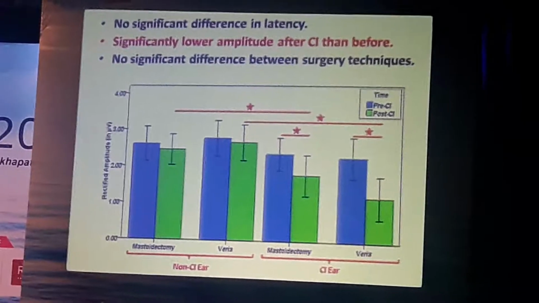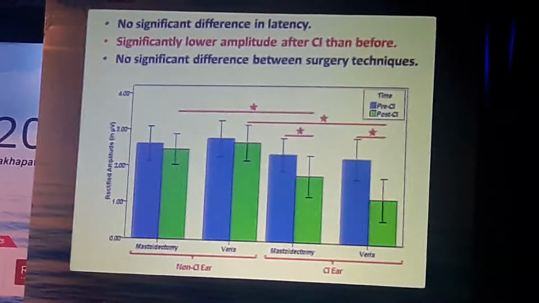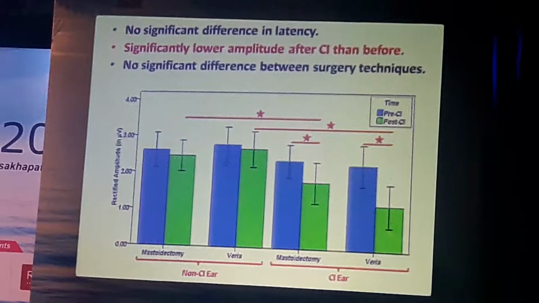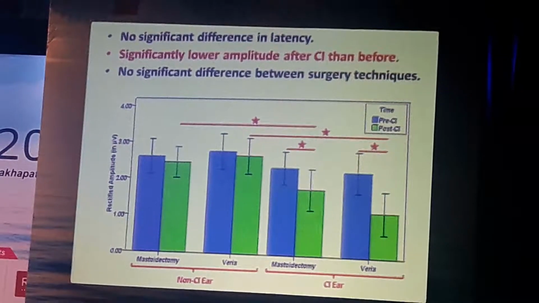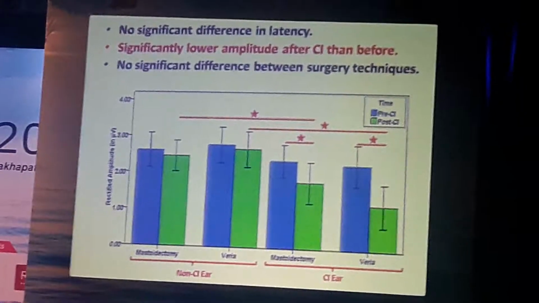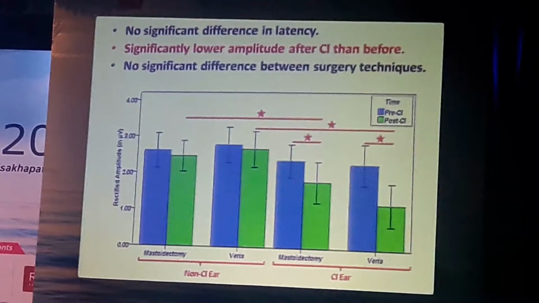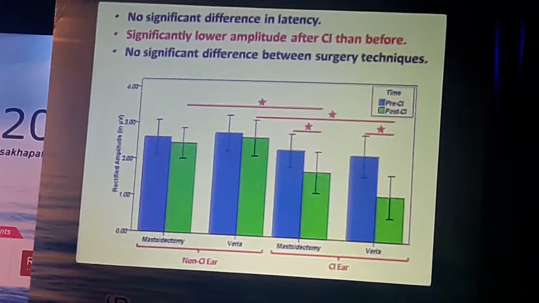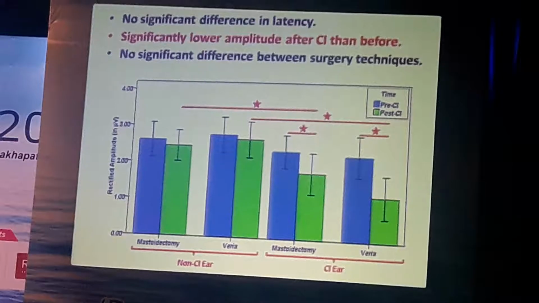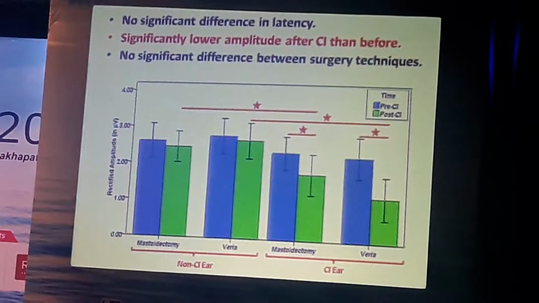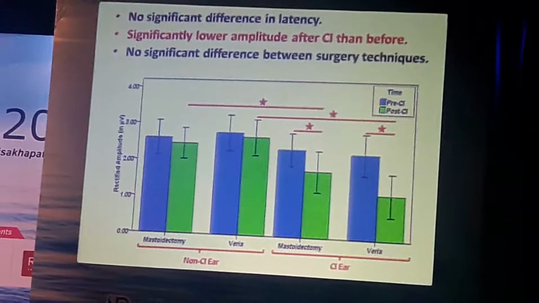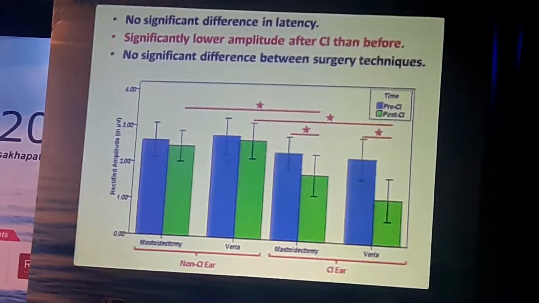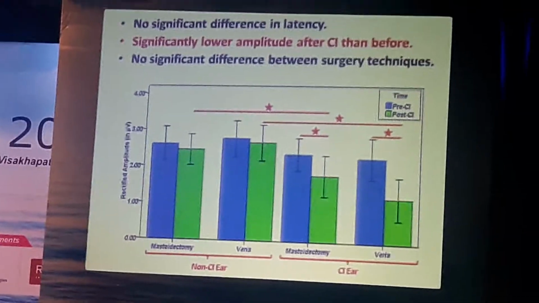We could see that there were no significant differences in terms of latencies, whether it is non-CI ear versus CI ear, or between the two approaches, whether mastoidectomy or Veria technique. But we found quite an interesting finding: there was a significantly lower amplitude after cochlear implantation than before, as reflected in this particular graph. You can see pre and post CI there is a significant difference for both approaches, mastoidectomy or Veria, and even in the non-cochlear implant ear there is a difference.